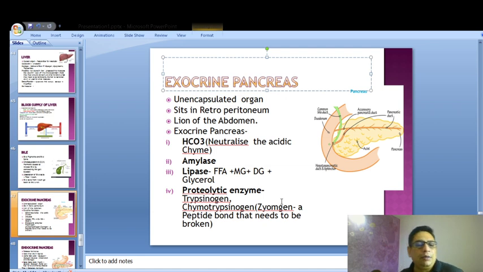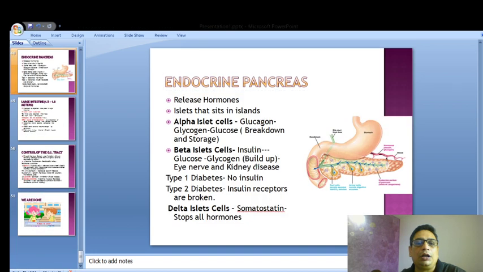Now we'll come to something that we have not done earlier, that is the endocrine pancreas. The endocrine pancreas releases hormones from 3 different types of cells. The cells in the pancreas are called islets, and they are located in different islands. If you see a microscopic view of the pancreas, you will feel like these are all different islands. So the alpha islet cells secrete glucagon.